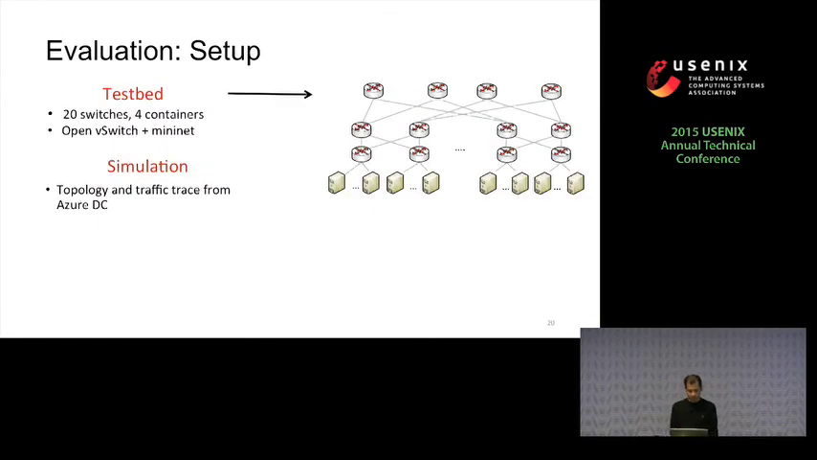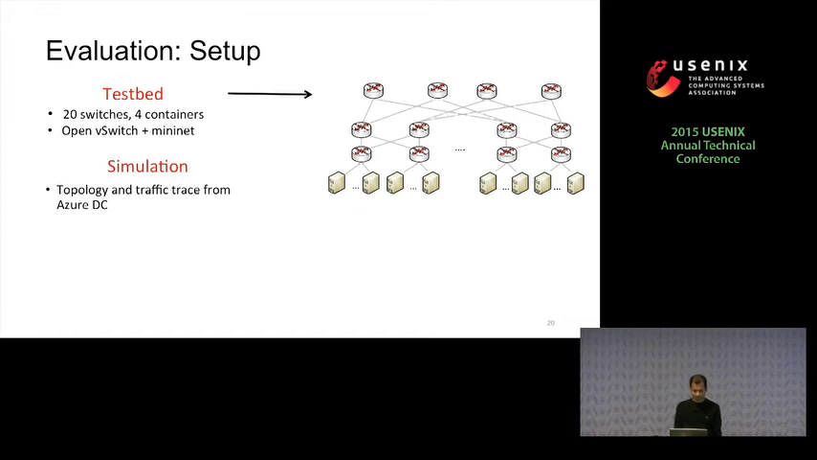So we evaluated Rubik using a testbed setup, which included 20 switches in 4 different containers. We implemented our testbed using OpenWiz switches and Mininet. Through testbed experiments, we showed that Rubik is highly robust against failures. The details are in the paper.